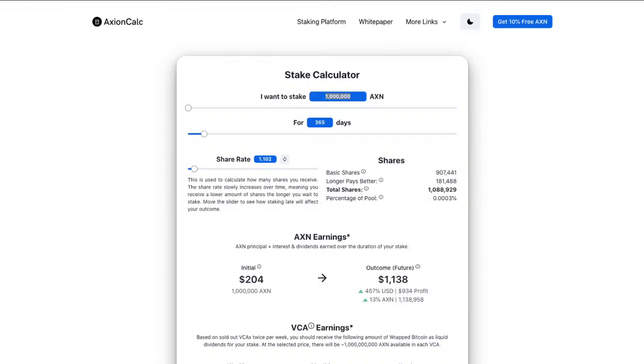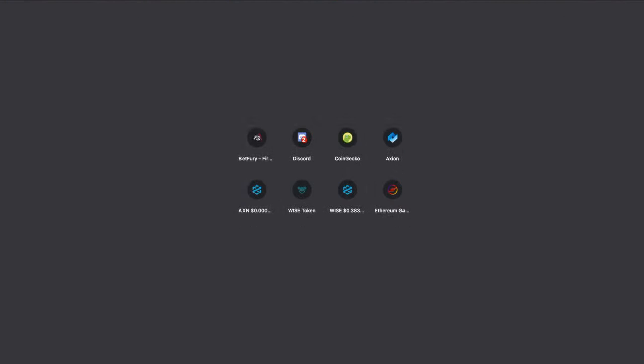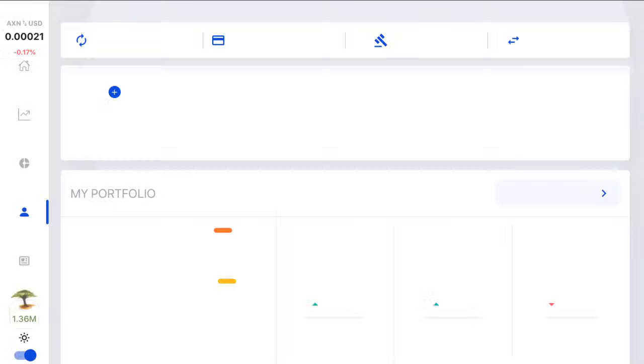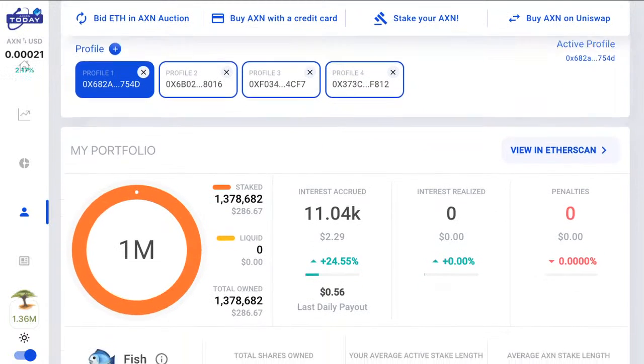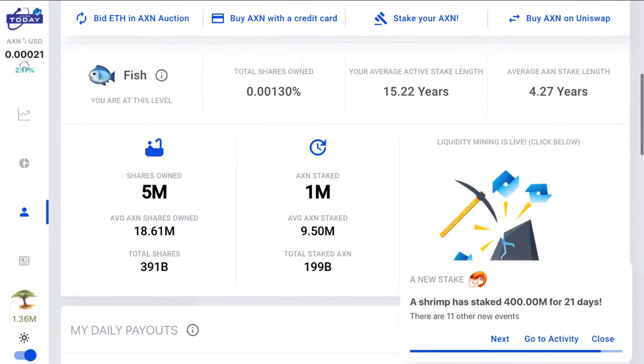So let's say that you did... The average amount of shares, by the way, is 18 million, and we can find that on the Axion dashboard. So here's the average Axion shares owned: 18.61 million. Now obviously there are a lot of whales that have staked, so you've got to take that into account, but that's how many there are.